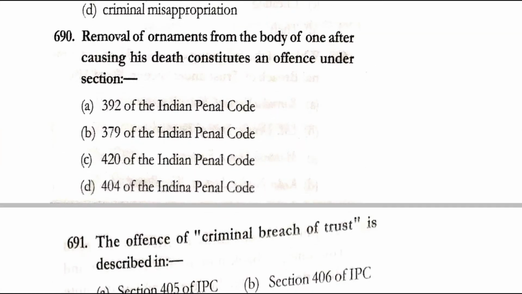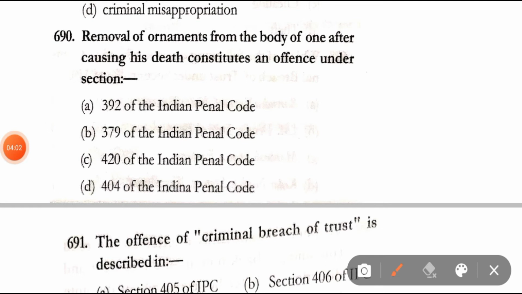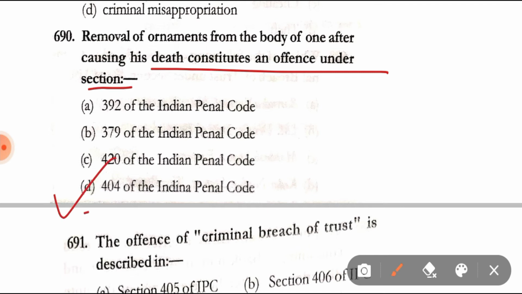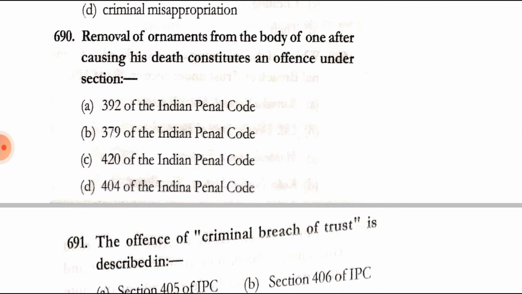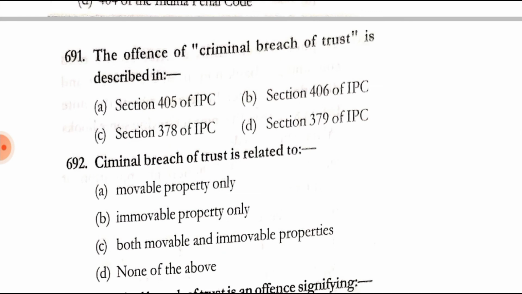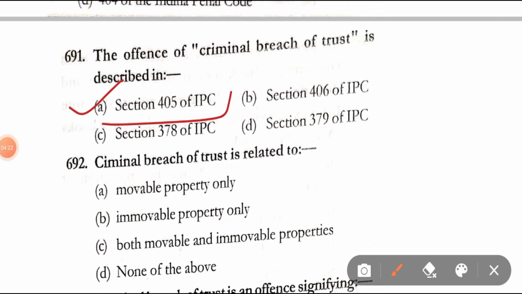Question number 690. Removal of ornaments from the body of one after causing his death constitutes an offence under Section 392 of IPC, 379, 420 of IPC, 404 of the IPC. Correct answer is option D, that is Section 404 of the Indian Penal Code. Question number 691. The offence of criminal breach of trust is described in section 405 of IPC.